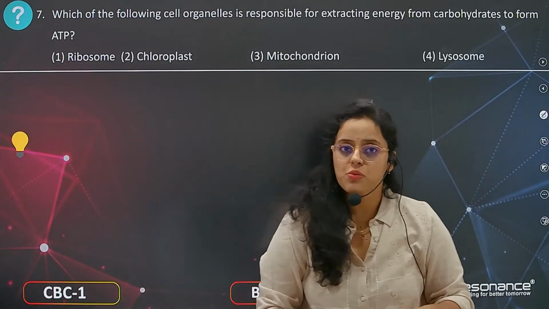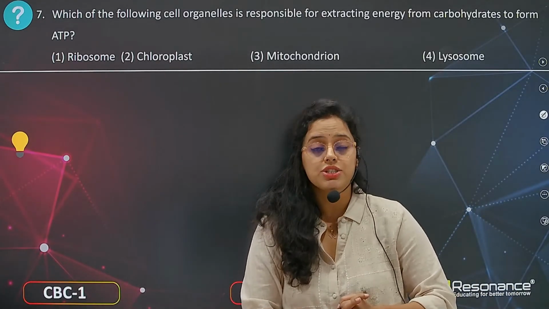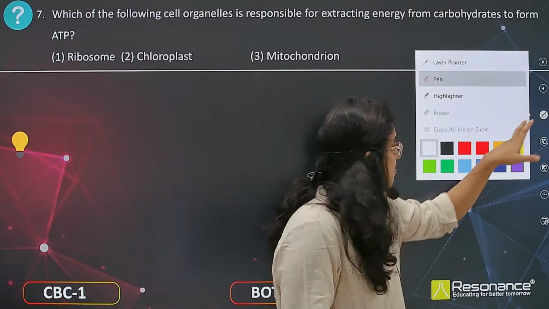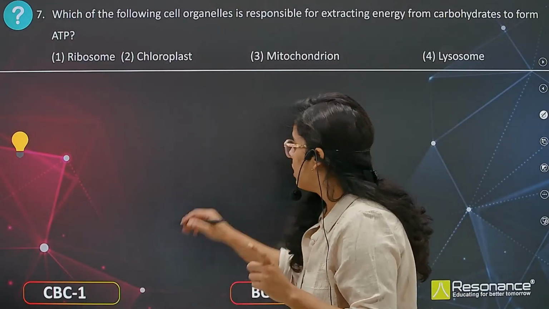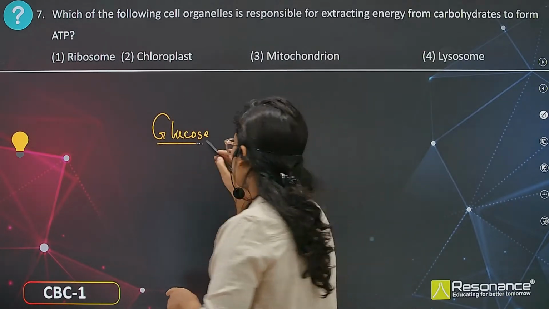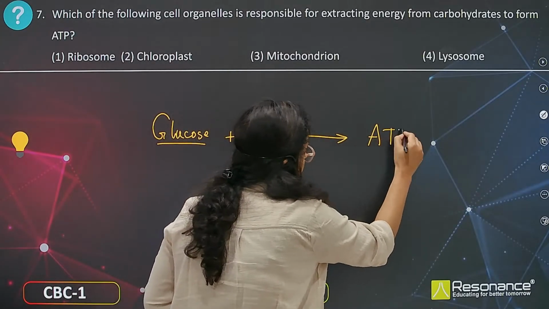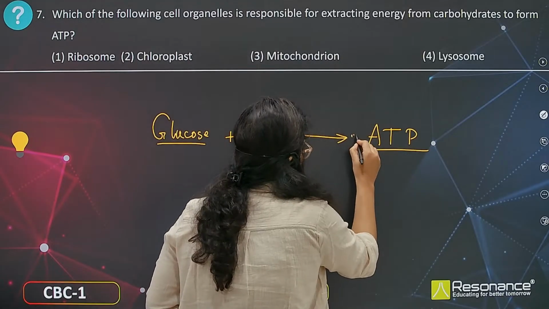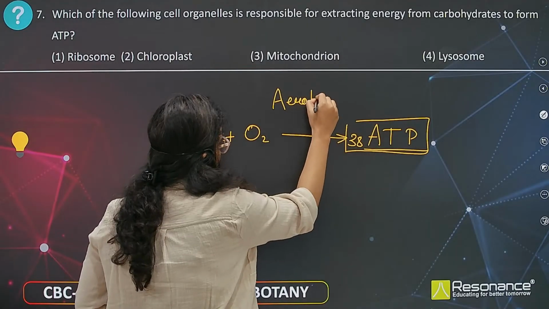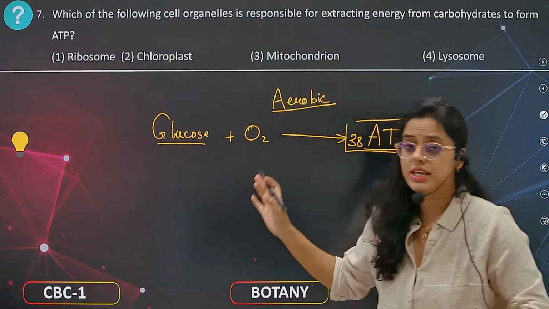Now moving to the next question, question number 7. Which of the following cell organelles is responsible for extracting energy from carbohydrates to form ATP? Earlier also we have discussed that mitochondria is the one where the glucose is converted into the form of ATP. 38 molecules of ATP are formed in aerobic respiration, right? This aerobic respiration partially occurs in the cytoplasm, and completely in mitochondria.